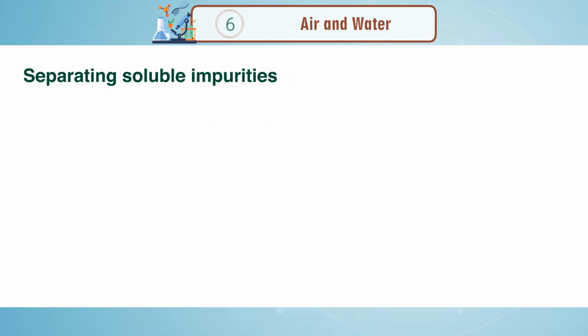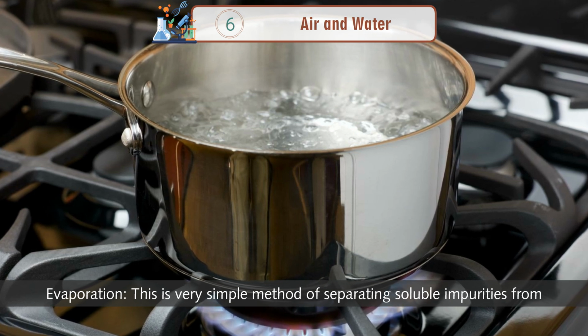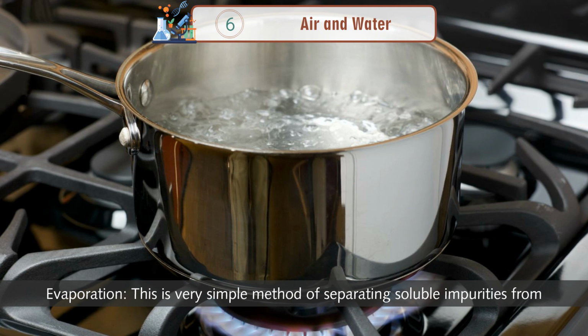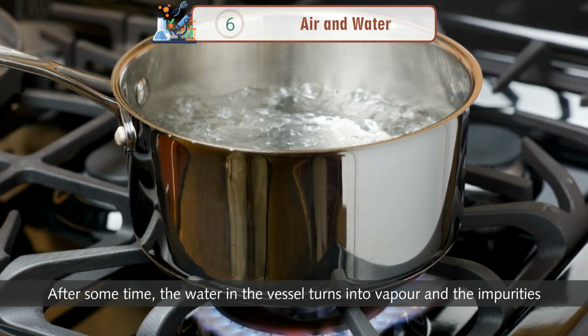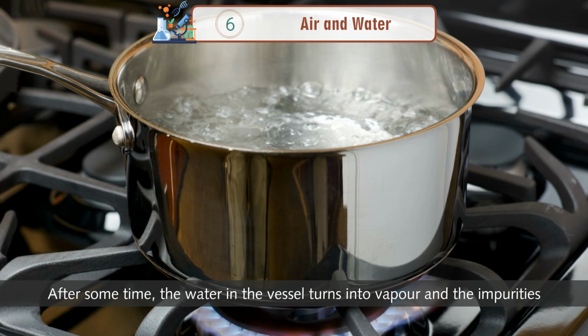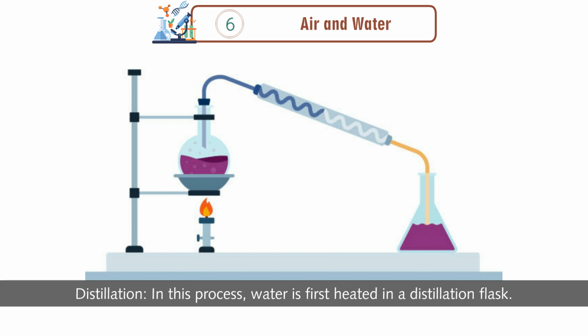Separating soluble impurities. Evaporation. This is a very simple method of separating soluble impurities from water. Take water in a vessel and boil it. After some time, the water in the vessel turns into vapor and the impurities are left behind.